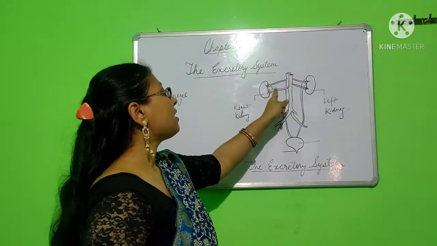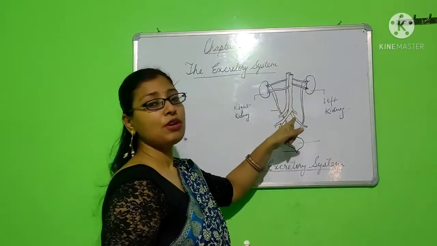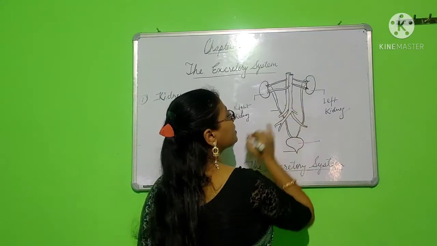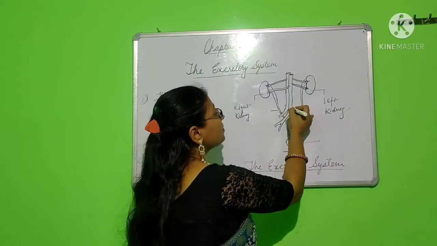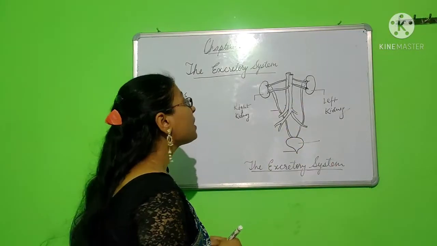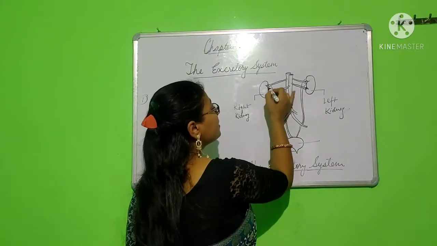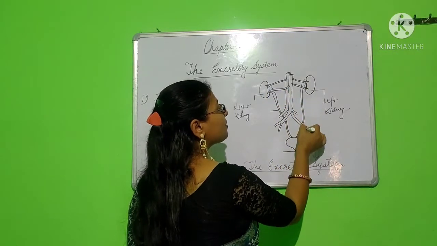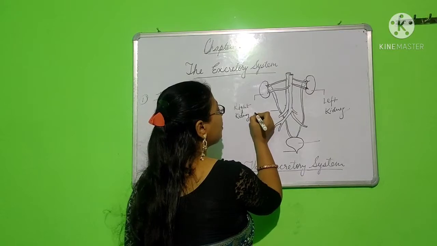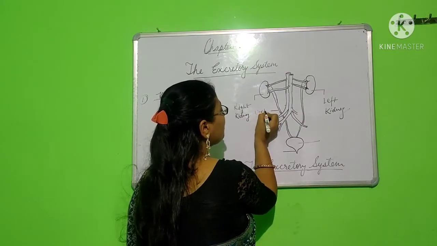These kidneys have been joined by different kinds of tubes. This is a blue vessel and this is the red vessel. The blue vessel depicts the veins and the red vessel depicts the arteries. Okay, and there are two hollow pipes that are going from the kidney to this organ. It is called the ureter.